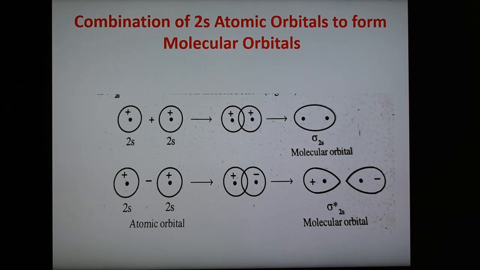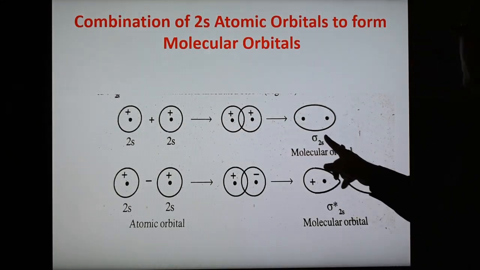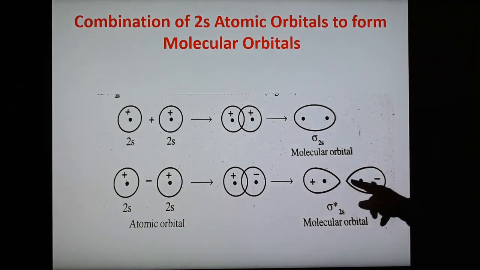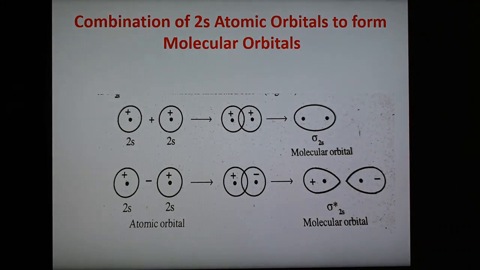In the next slide, we have seen the combination of 1s and they form the two molecular orbitals, bonding and antibonding. Now here see the combination of 2s atomic orbital to form molecular orbital. So when 2s and 2s combine, addition gives bonding molecular orbital, subtraction gives antibonding molecular orbital, sigma 2s and sigma star 2s. So this is the way the formation of bonding and antibonding molecular orbital takes place.